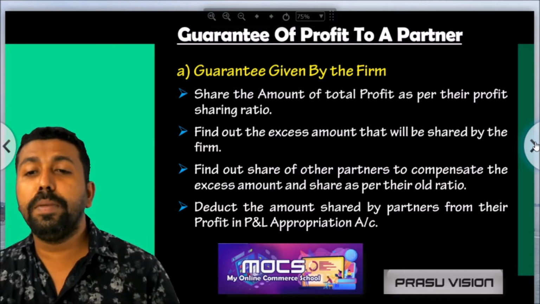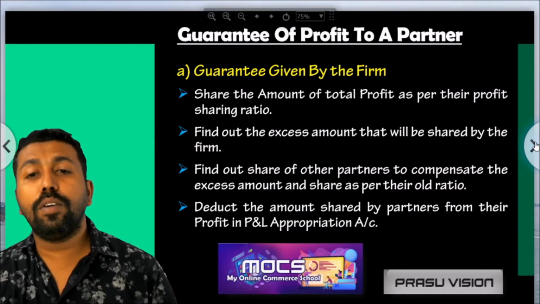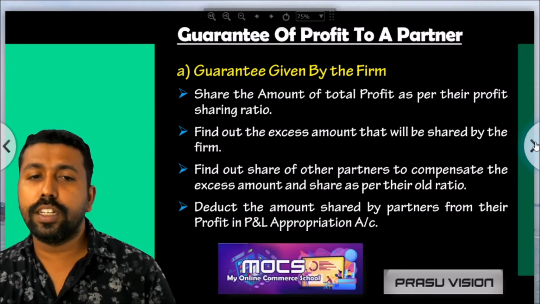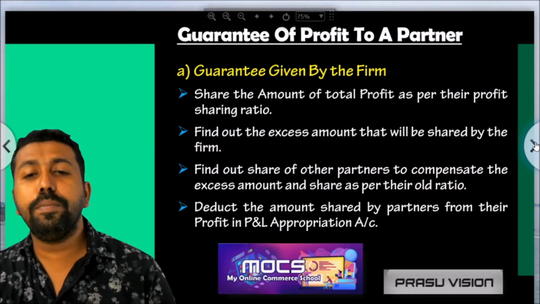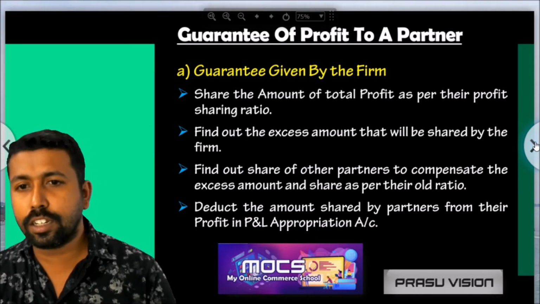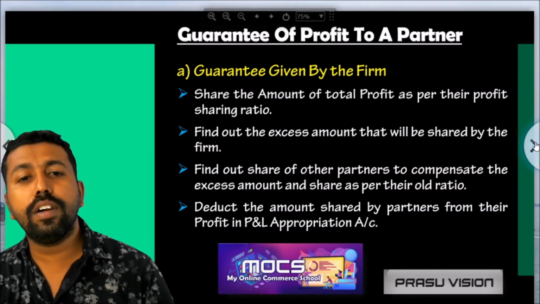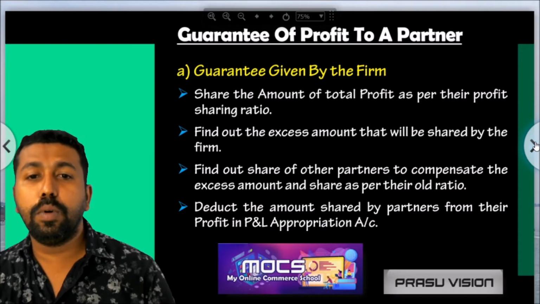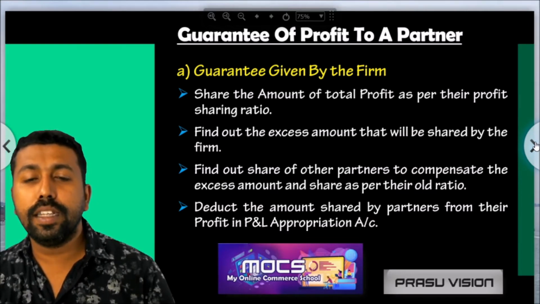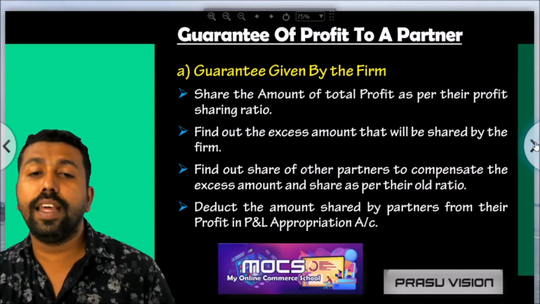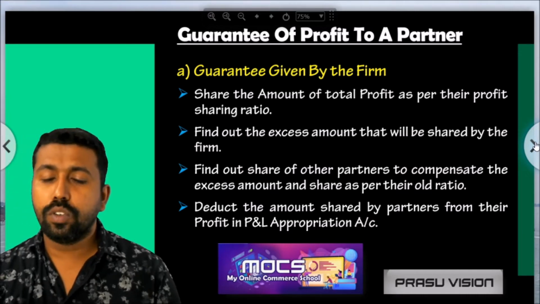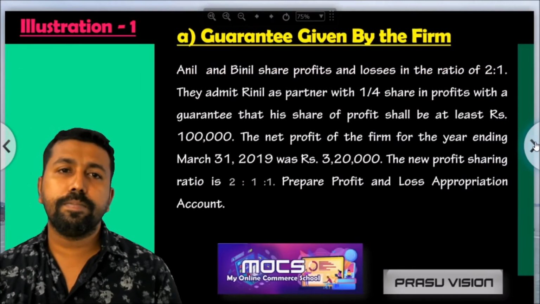The excess amount will be shared by the old partners in their old ratio. And when we prepare the profit and loss appropriation account, we have to deduct the amount given to the newly admitted partner by the old partners from their profit. So let us look at the illustration.